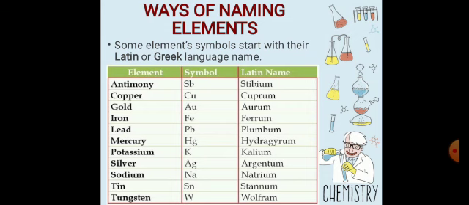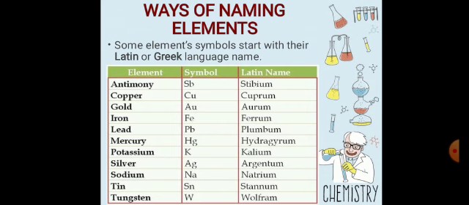The first one is antimony. Its symbol is Sb, derived from its Latin name, stibium. Pronounce with me: stibium, stibium.